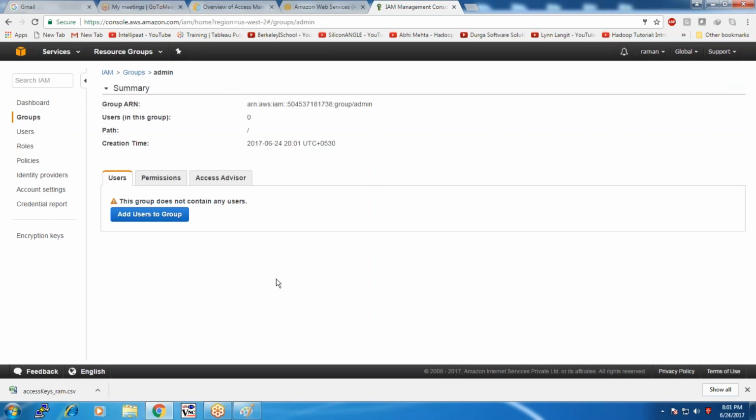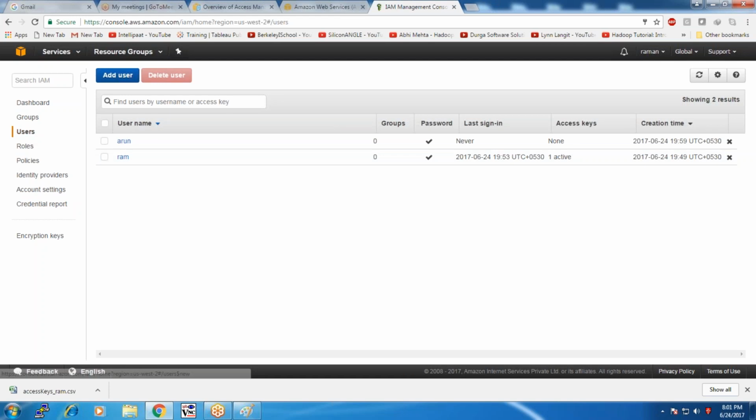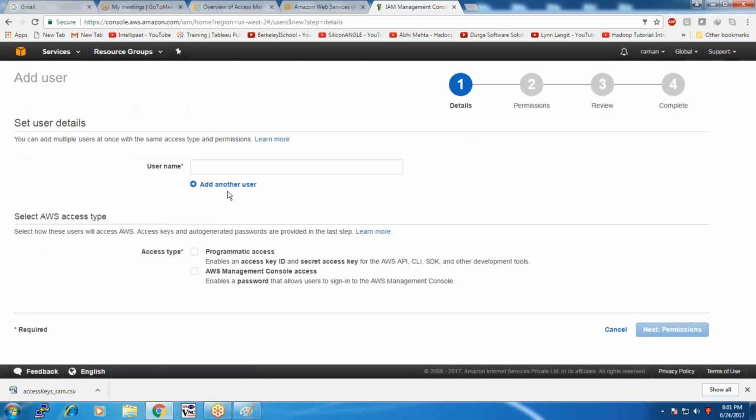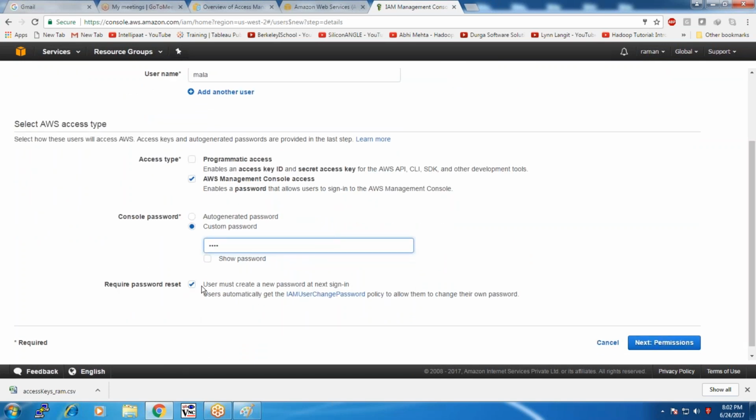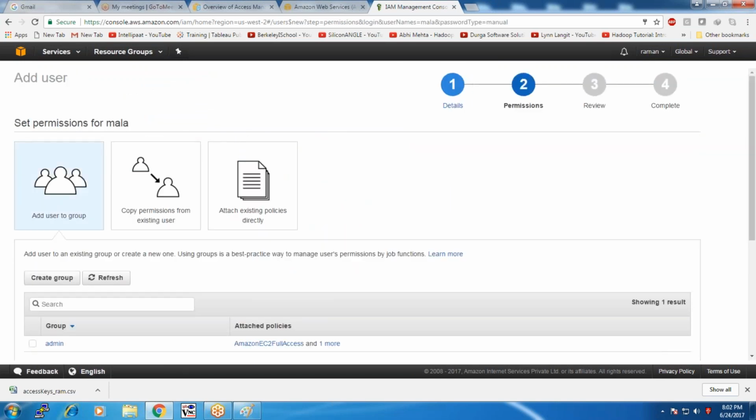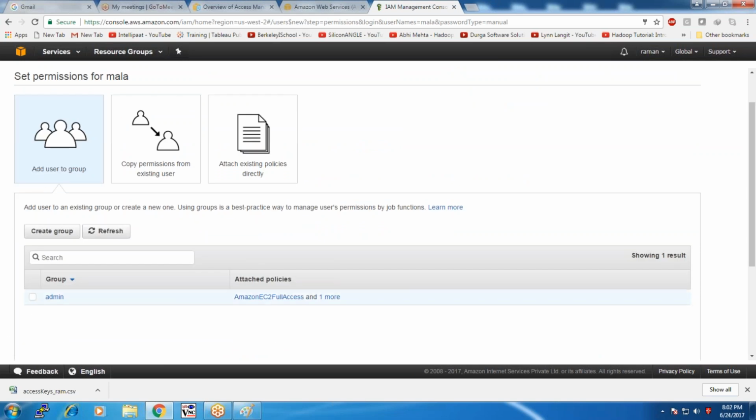The group does not have any users. Okay, let me add a user to the group. Let me create another user and give AWS access, with a custom password. Here, the user belongs to the group admin. Let me add that the user belongs to the group admin.